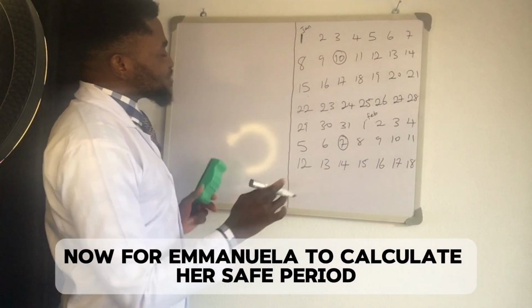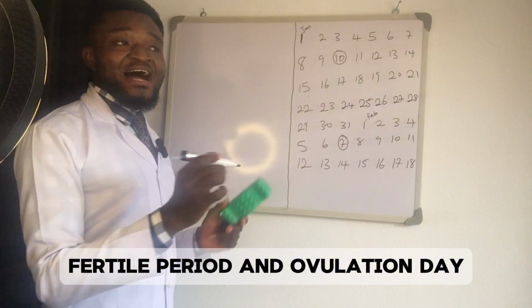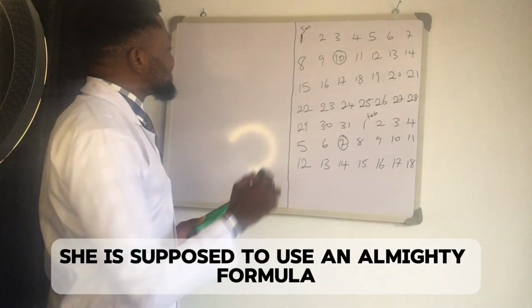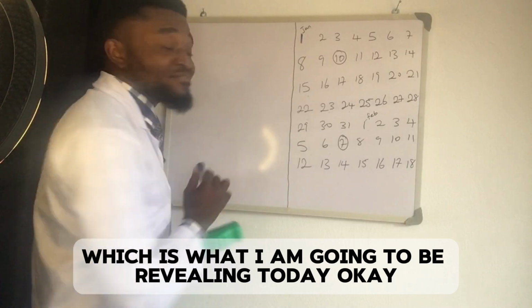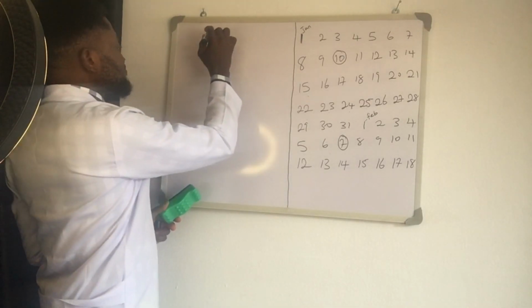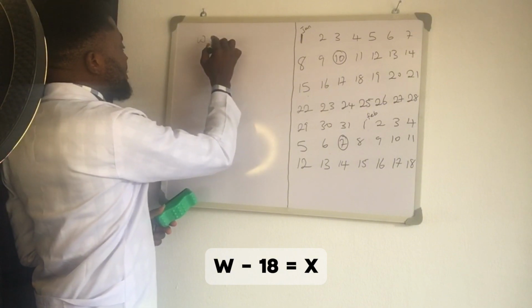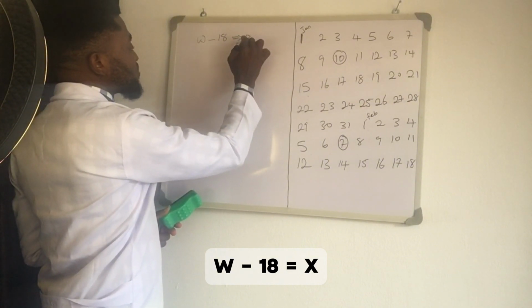Now, for Emanuela to calculate her safe period, fertile period, and ovulation day, she is supposed to use an almighty formula, which is what I'm going to be revealing today. The formula states that W minus 18 is equal to X.